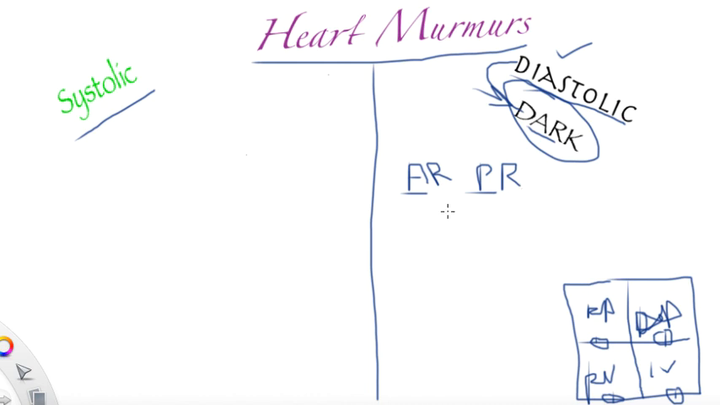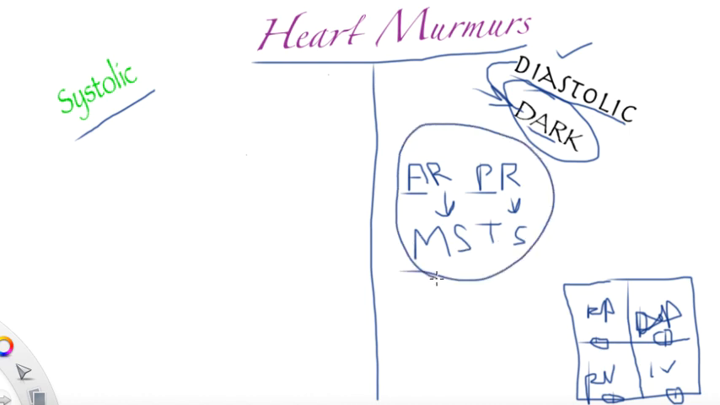Then we have two more valves, mitral and tricuspid. We're just going to go opposite. We're going to write an S here and an S here. Stenosis. Mitral stenosis, tricuspid stenosis. These four are diastolic murmurs. That's all you need to memorize about diastolic murmurs.